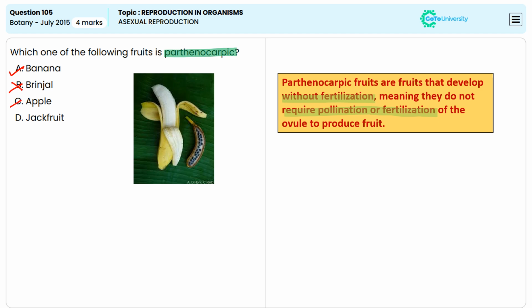Option C, apple. Apple usually require pollination and fertilization to produce the fruit, so they are not parthenocarpic. D, jackfruit. They also develop through fertilization, so D is incorrect. The correct answer is option A.